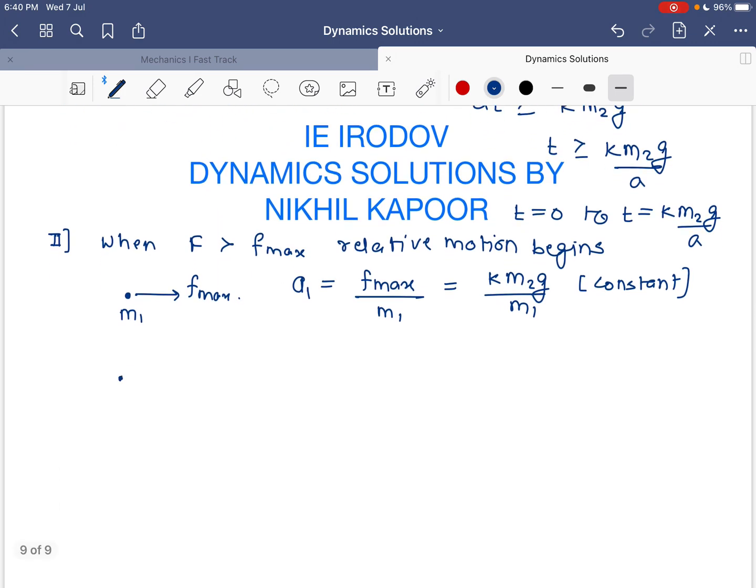Okay, and if we draw the FBD of the m2 bar, force F, which is equal to AT, acts on it for t greater than k m2g by A, and this is the frictional force acting.